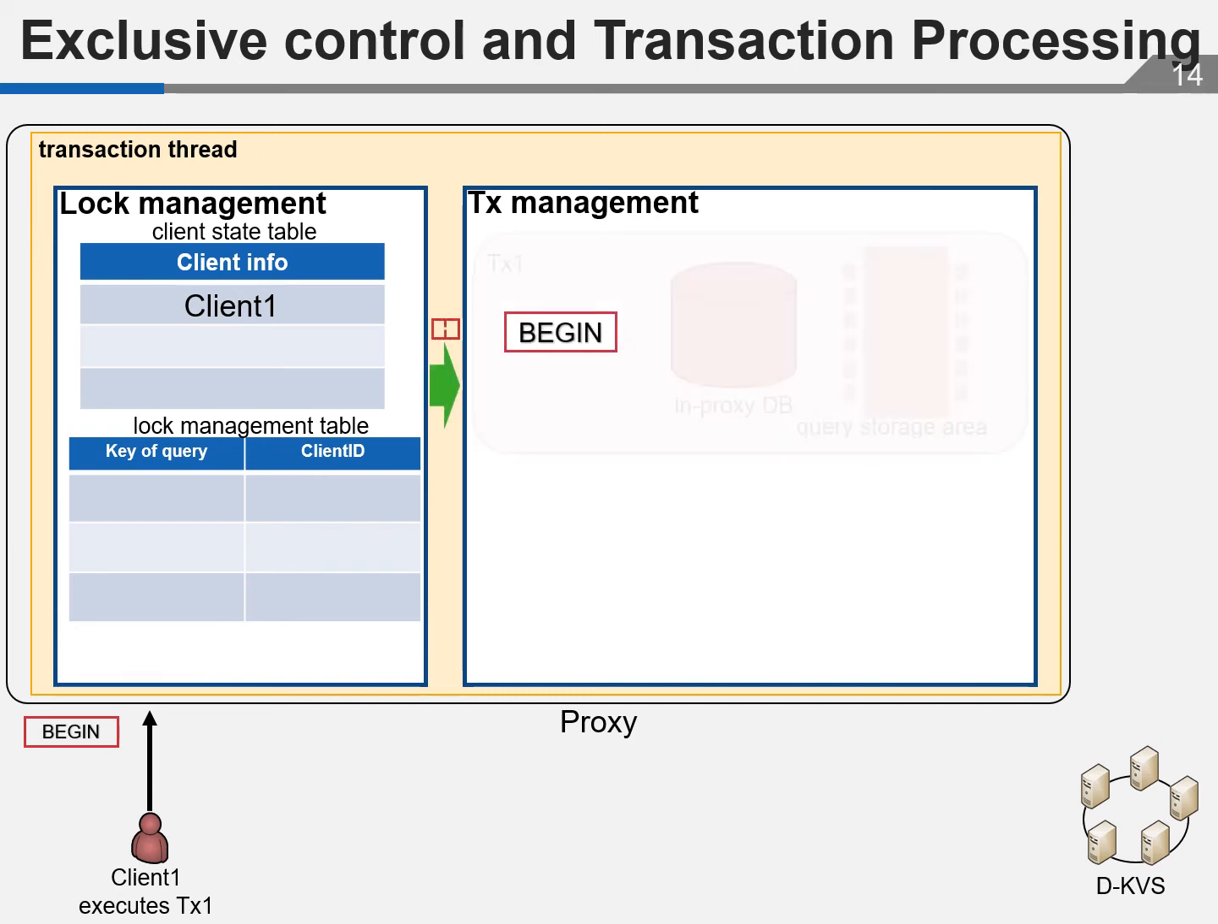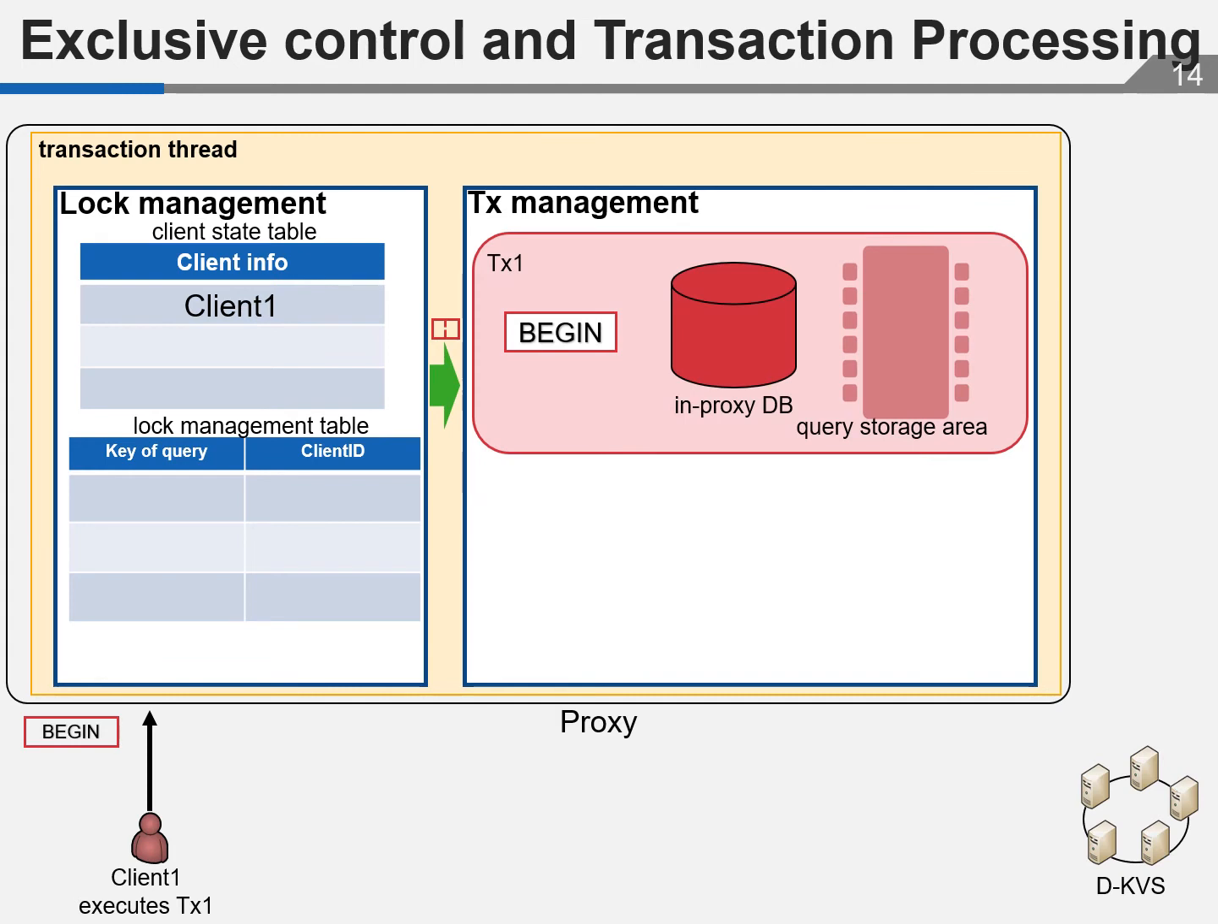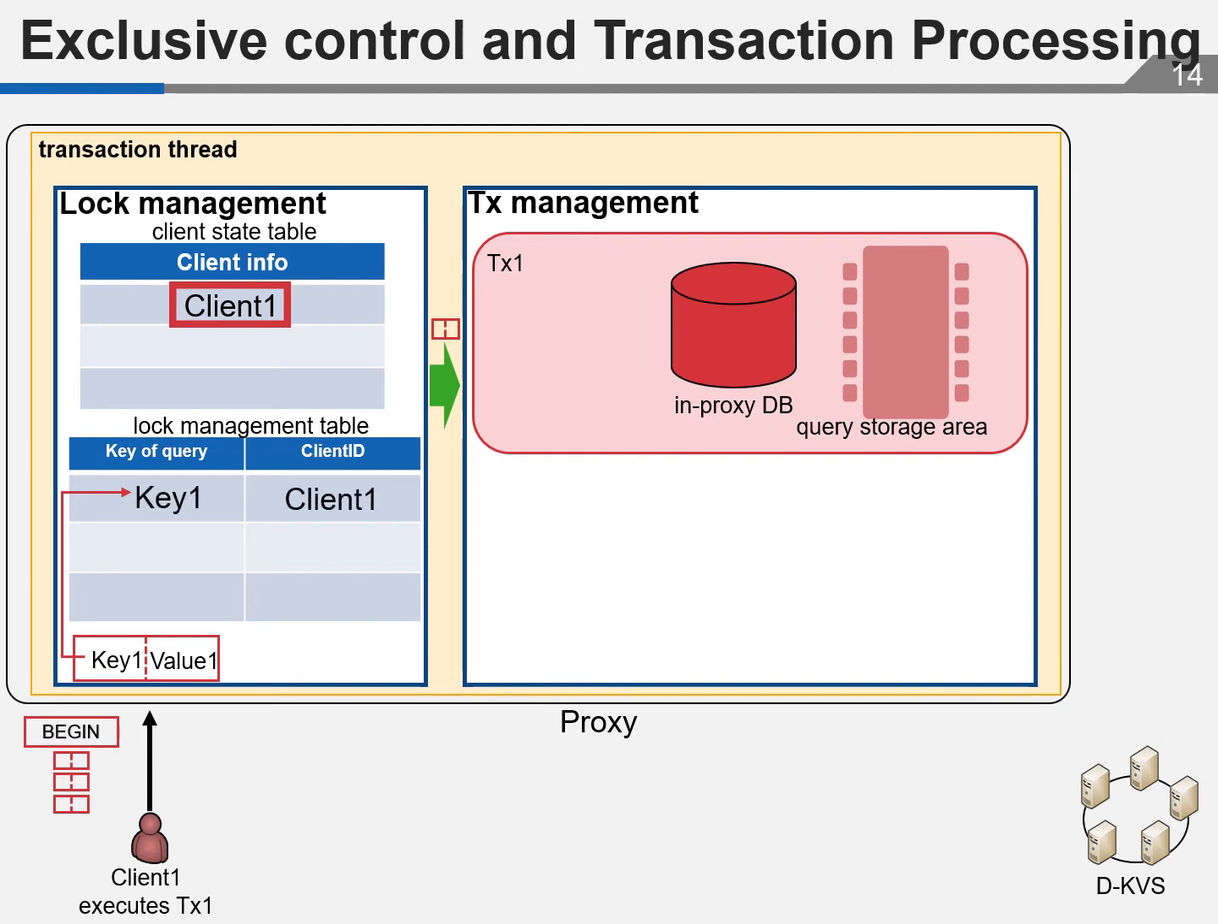Next, transaction management creates an in ProxyDB to execute the query during the transaction and reserves a query storage area to hold the query during the transaction. Client 1 sends write queries and read queries to the proxy. The proxy gets locked by the key of the query and the lock information is registered in the log management table.